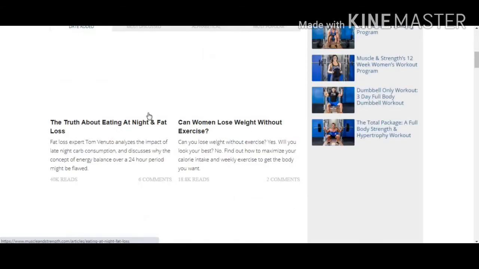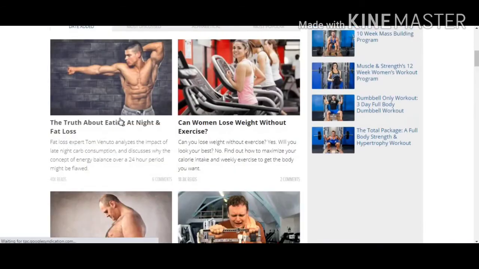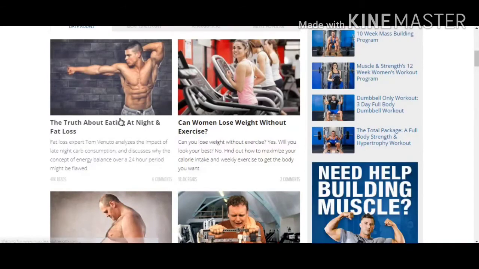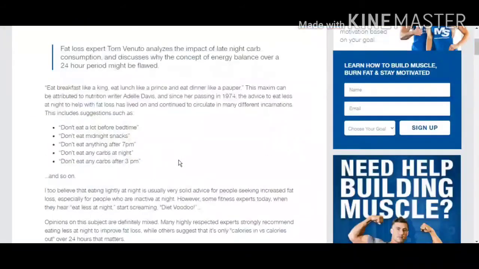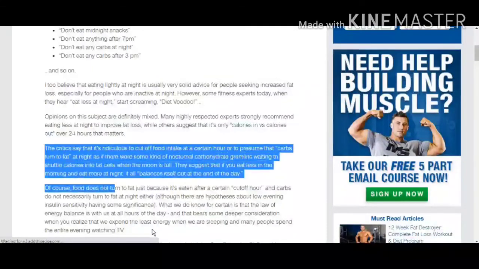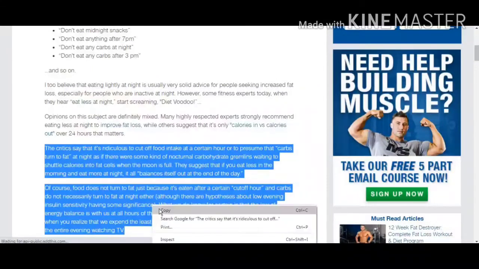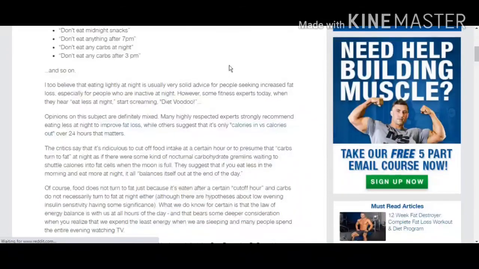From here we can copy. We can see the different blog posts. Just click on any one of them, and now let's suppose we take these paragraphs. Just copy them from here. These paragraphs already exist in a blog post, which means we obviously cannot use them in our blog post because it is plagiarism.